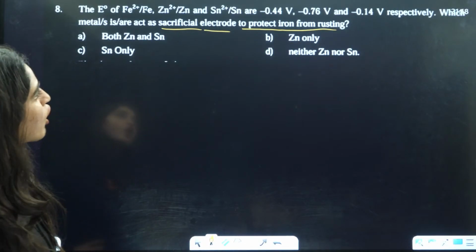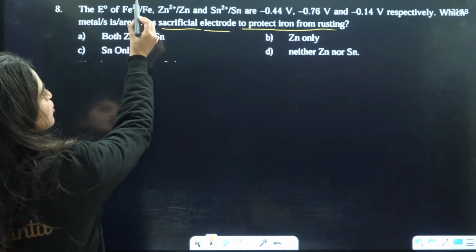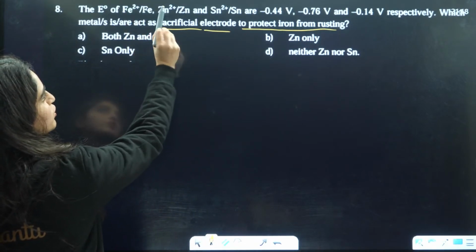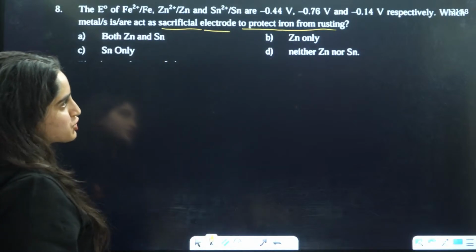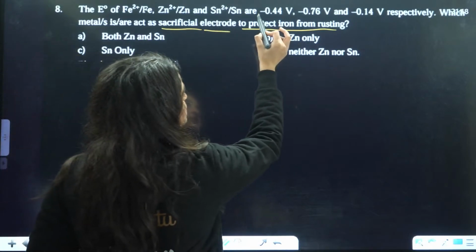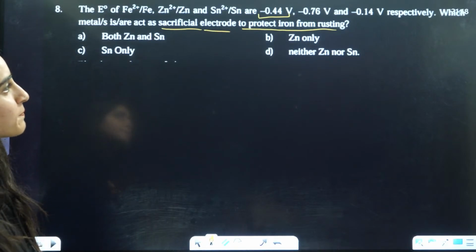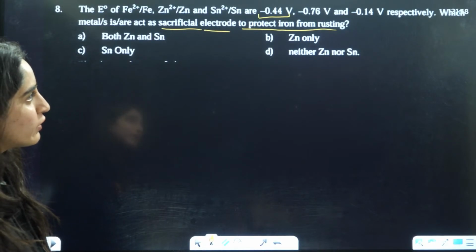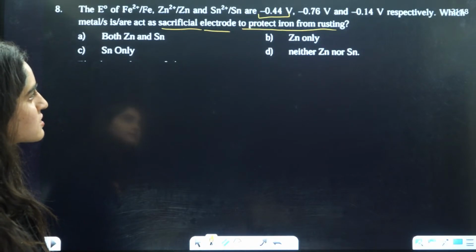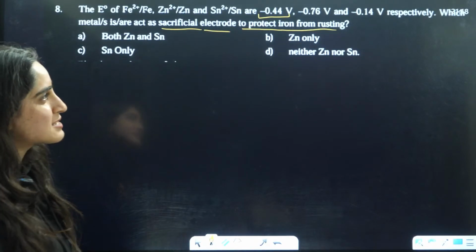Right. So if we talk about iron, its oxidation number is decreasing. It is also reduction. Here oxidation potential is minus 0.44. And you need to identify something. This is minus 0.76.